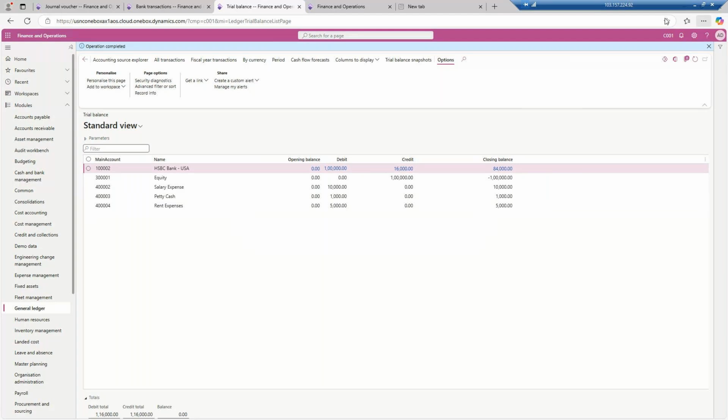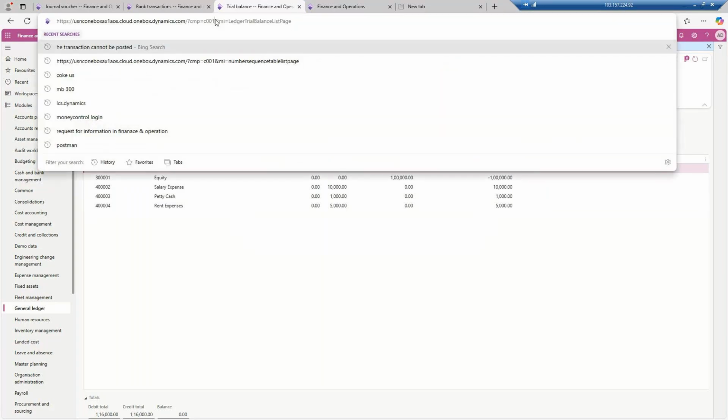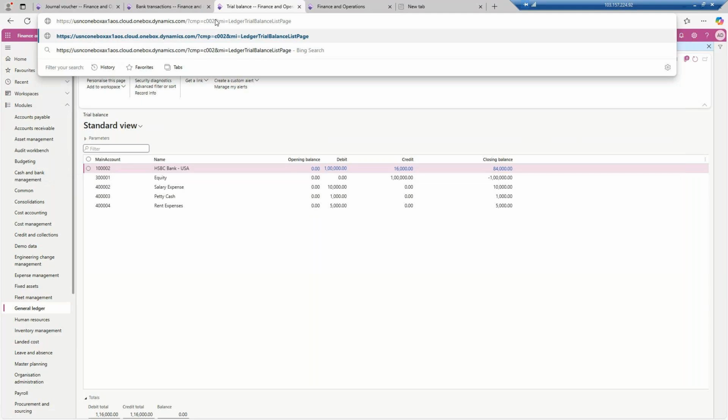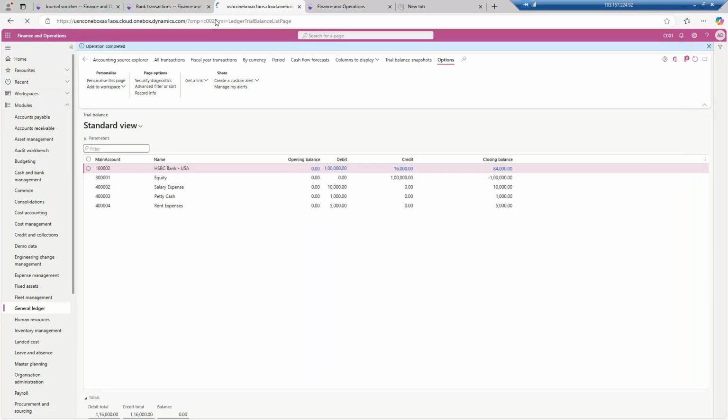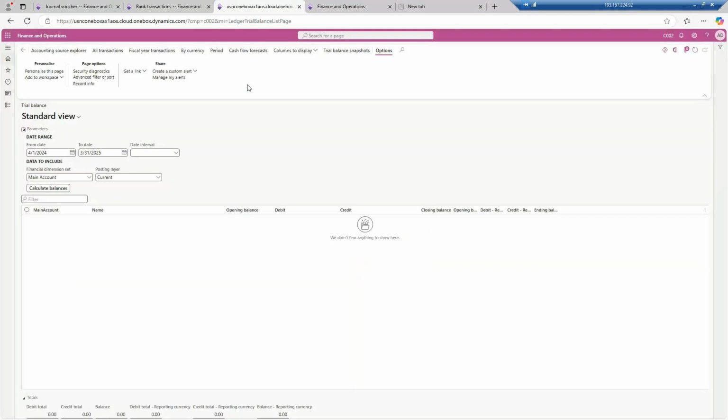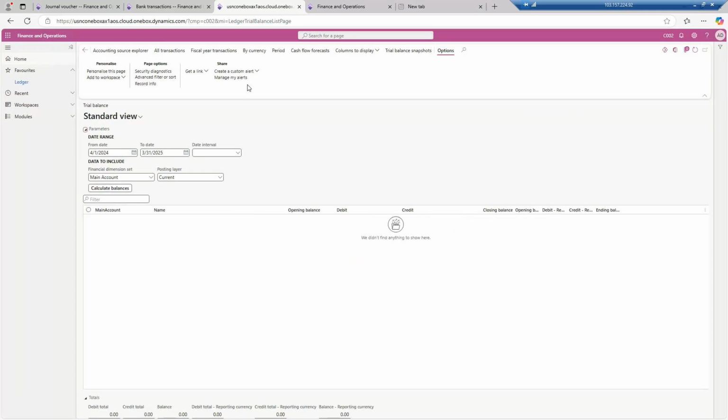Now in a fast forward mode, I will go to the C002 legal entity, and I will do the same transactions over there also. See how fast I can do it. I have configured it in one legal entity, but the same configuration can be utilized for other entities as well.